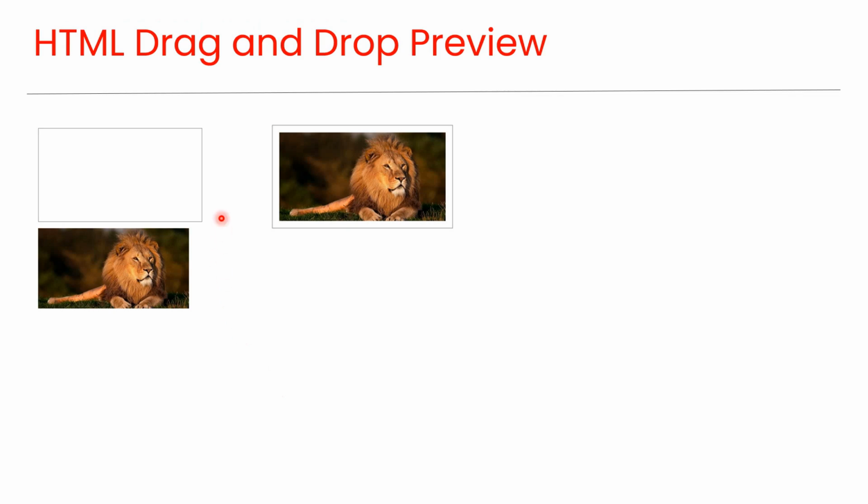Here's the preview of our example. This preview shows the div and image elements before drag and drop. And this preview shows these elements after drag and drop. This was a simple HTML drag and drop tutorial. You'll learn more about this in our next tutorials.